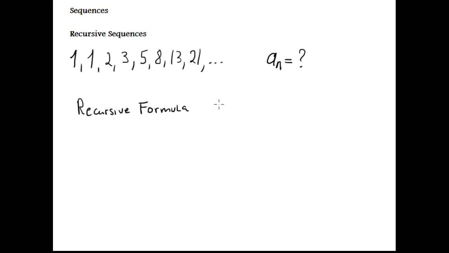So in this case, the recursive formula is a sub n plus 2 is equal to a sub n plus 1 plus a sub n. Let me try to interpret this. The idea is to add this and this together, 1 plus 1. The two previous numbers of the sequence you add according to this formula, no? 1 plus 1 is 2. Next one is 1 plus 2 is 3. Okay, this is the recursive formula, and these are the recursive sequences we studied, of course, and you remember.